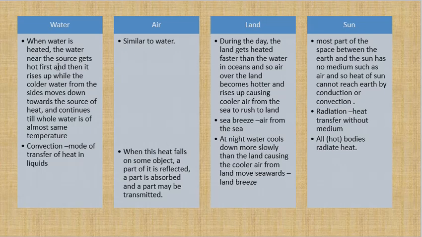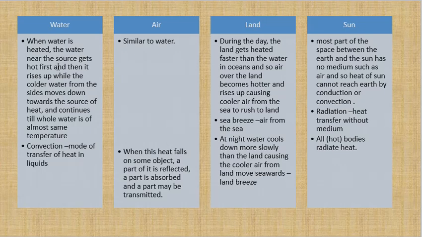And then that hot water rises up. That is why you see bubbles coming up. And then the colder water on the top of the vessel goes down below to take the place of the water that has come up. So hot water from the bottom goes up, cold water from the top goes down, and this cycle keeps on going up and down till the whole water is almost at the same temperature.